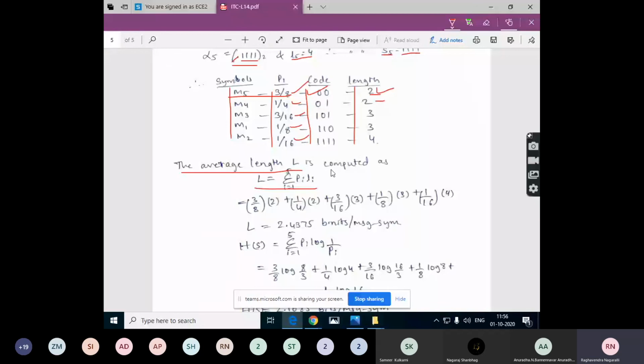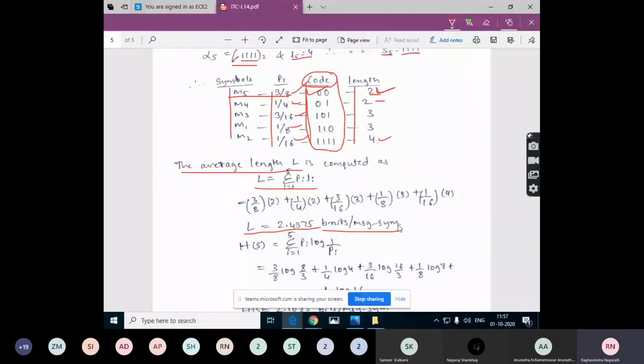After the calculation, the average length of this entire code is 2.4375. The lowest is 2, the highest is 4, and the average length is 2.4375 digits per message symbol.